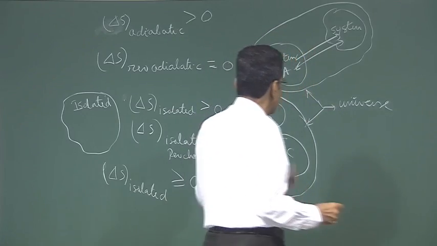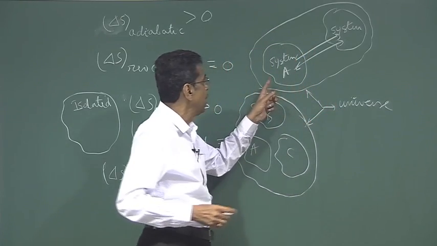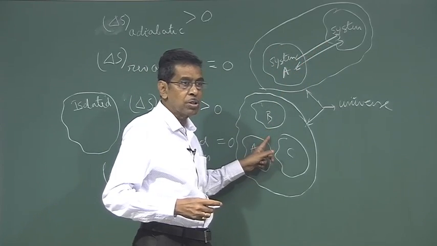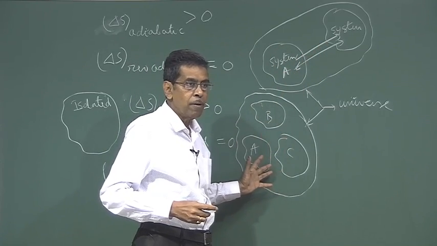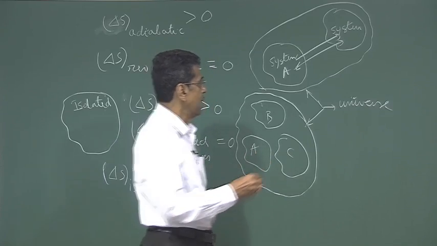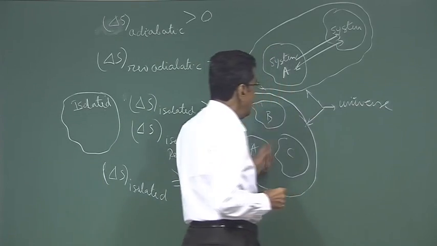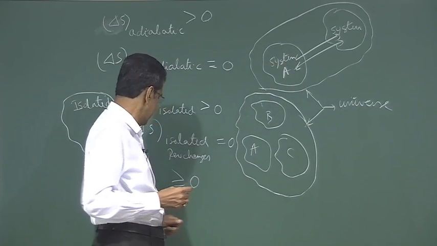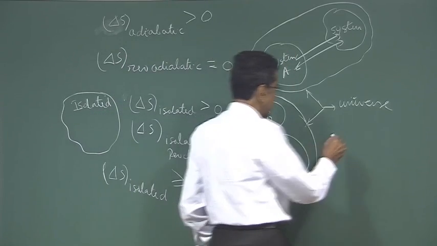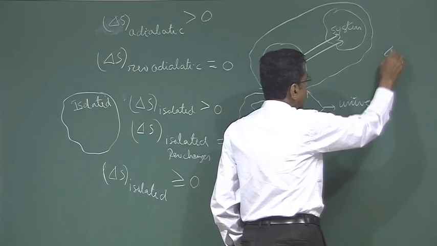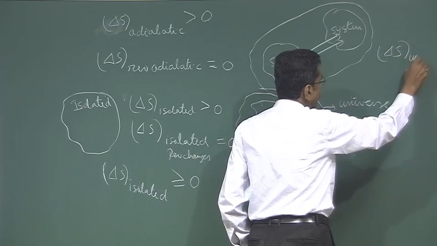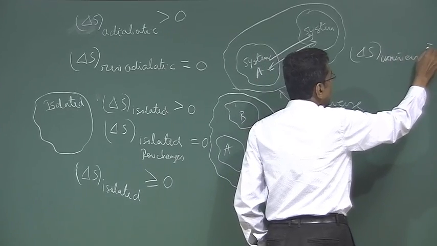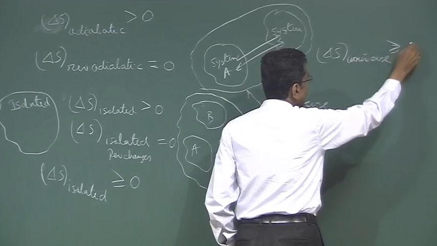So, with that limited sense, in classical thermodynamics, an isolated system which constitutes interacting systems in the surrounding is taken as universe, and they behave like an isolated system. Therefore, we can write that delta S universe is greater than or equal to 0.